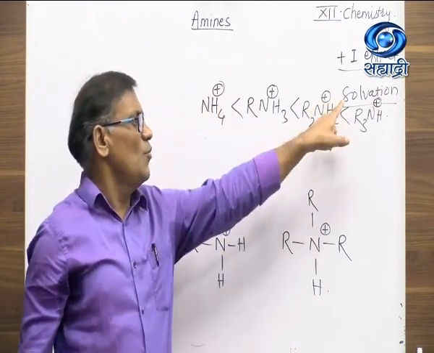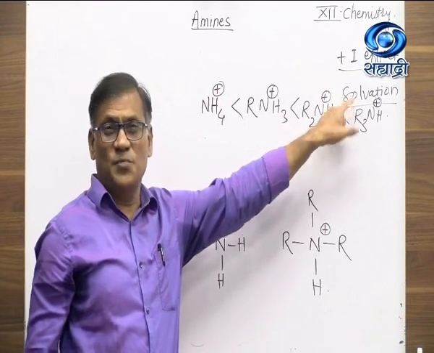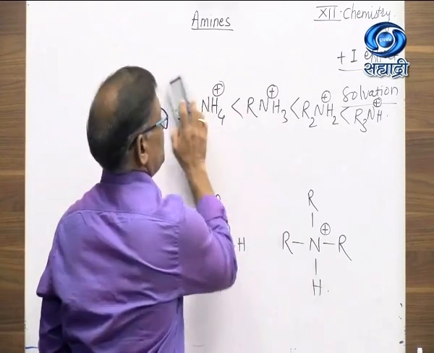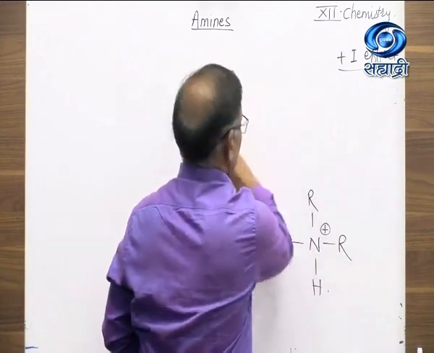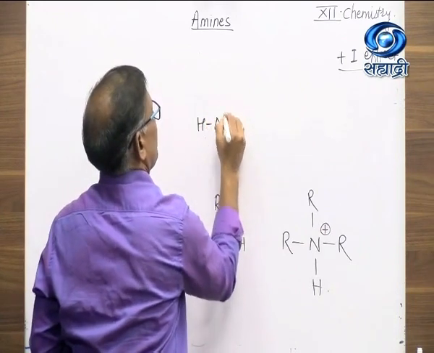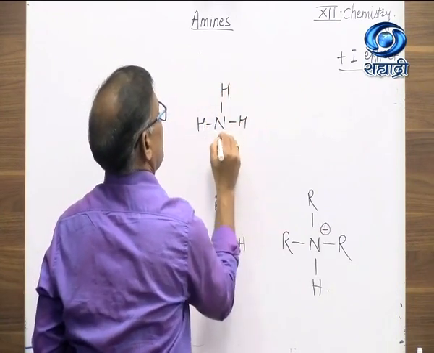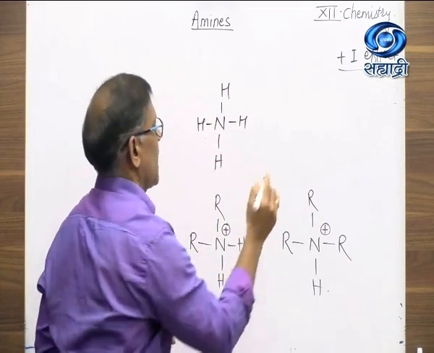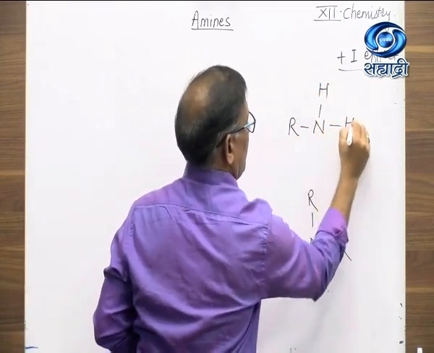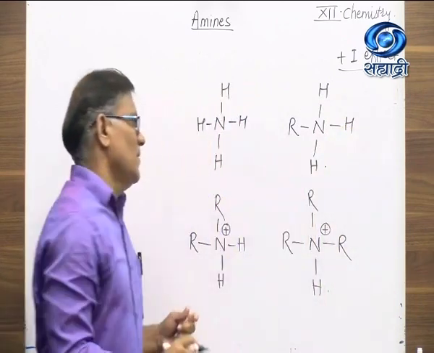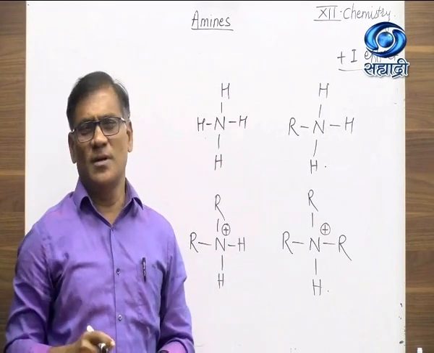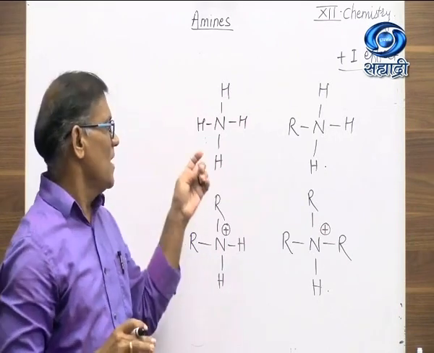Just opposite to this, now we study solvation, how solvation plays an important role in the ammonium ion basic strength. Now see, when the same ammonium ions are dissolved in water, solvation effect is very important here.